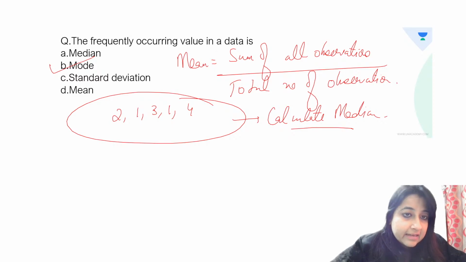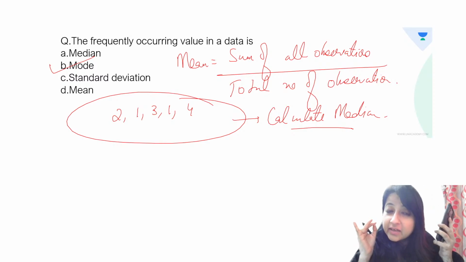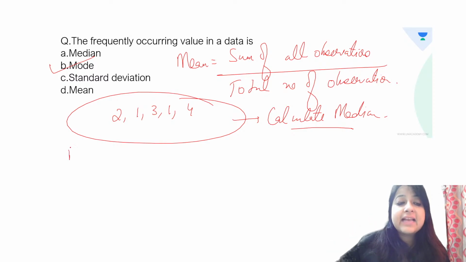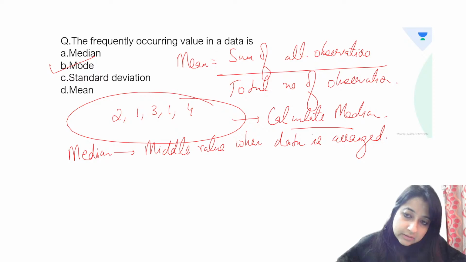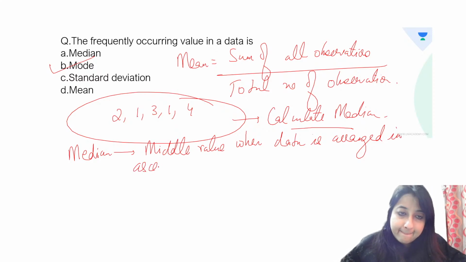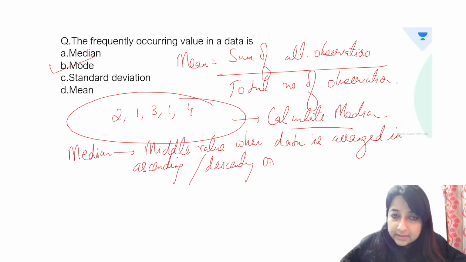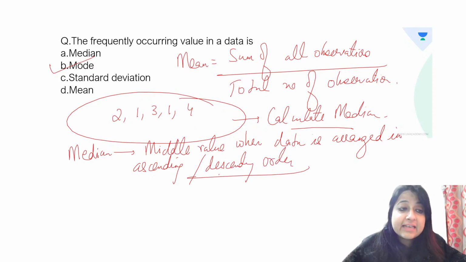What are you forgetting? Everybody, anybody with a different answer? Very good, Subhash. Vinay, you cannot forget to arrange in ascending or descending order. That is why I asked you. Median क्या होता है? Median is the middle value when data is arranged in ascending slash descending order. So let's first arrange in ascending order.